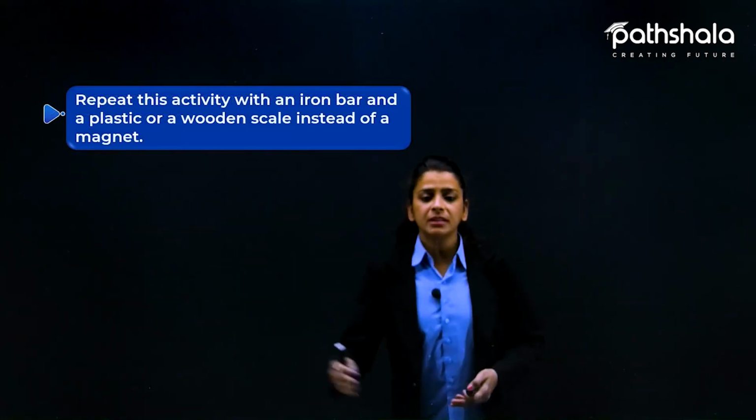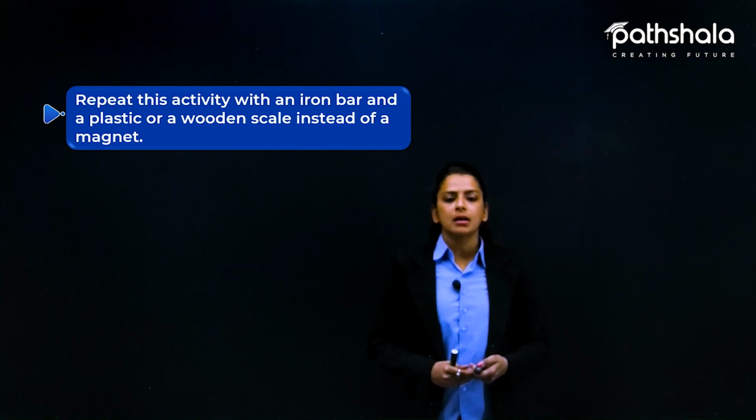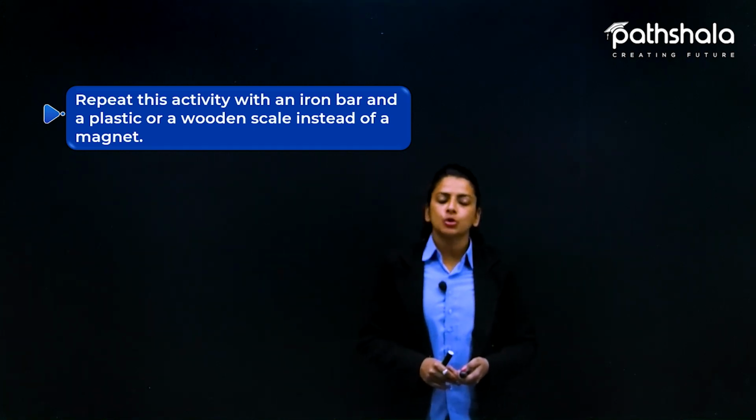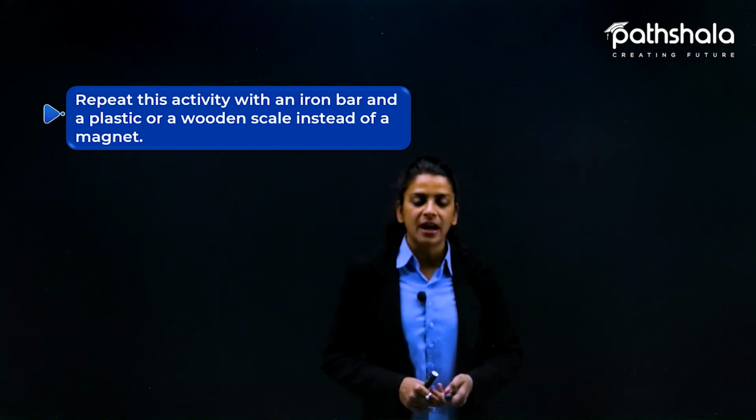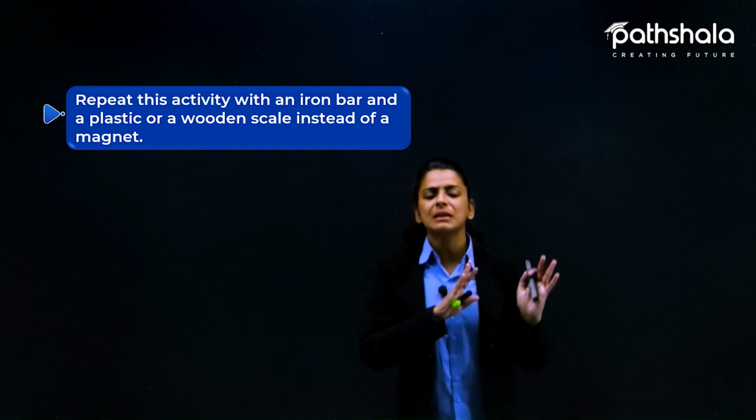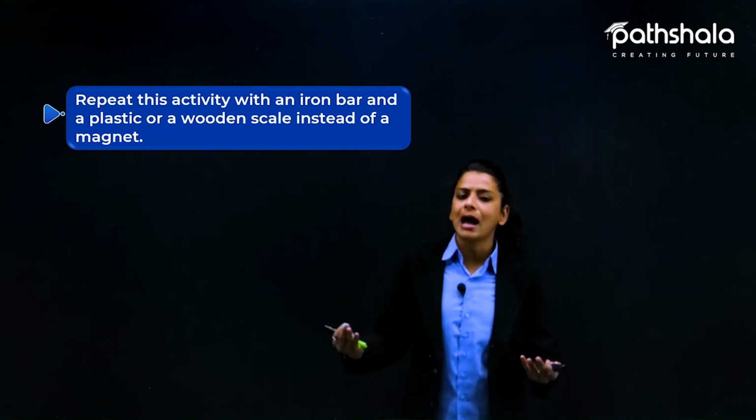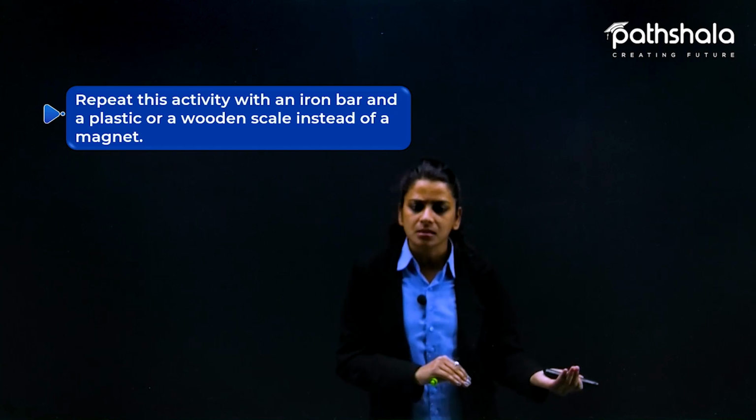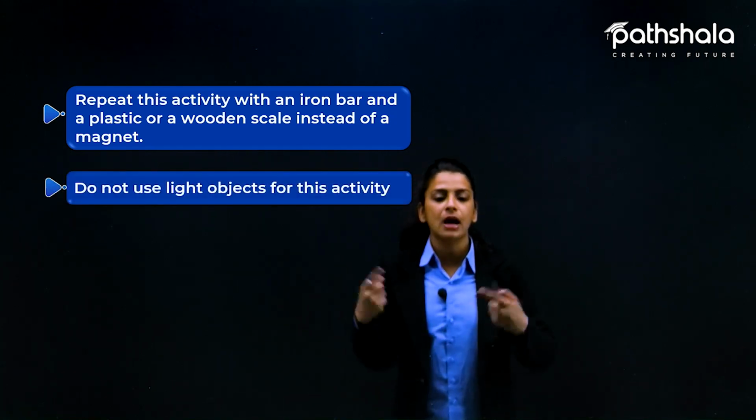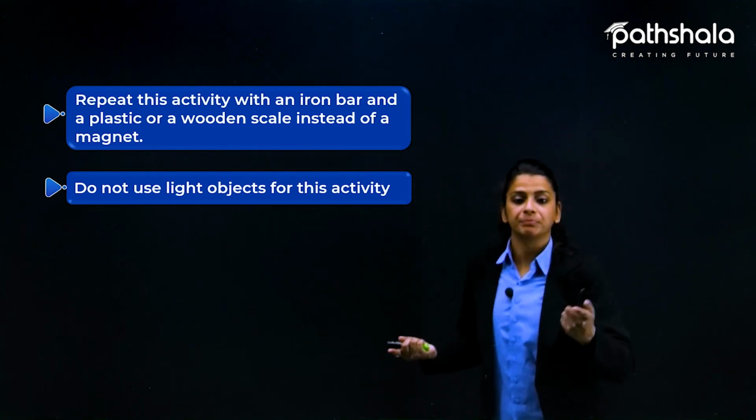And now repeat this activity with an iron bar and a plastic or a wooden scale instead of a magnet. So here we are talking about activity number 5, which we did with the help of a bar magnet. But now instead of using a bar magnet, we have to use either an iron bar, a plastic, or a wooden scale. But we don't have to use a bar magnet. And now we have to do activity number 5 again.